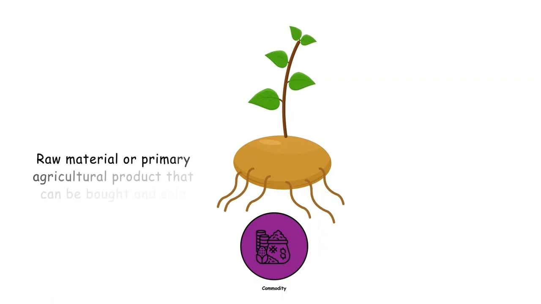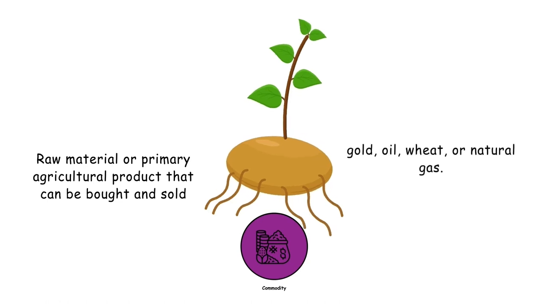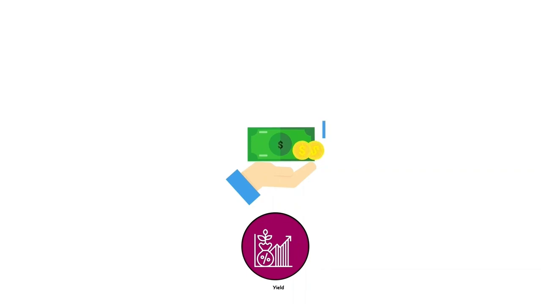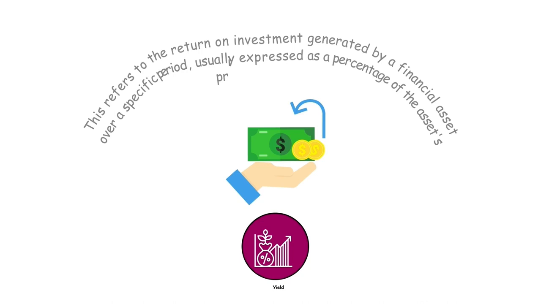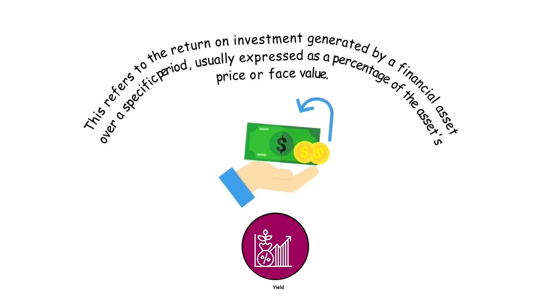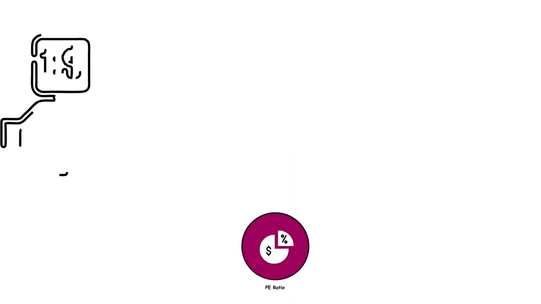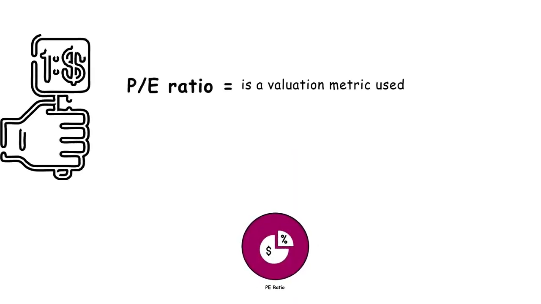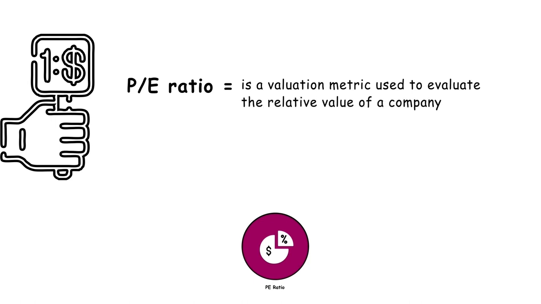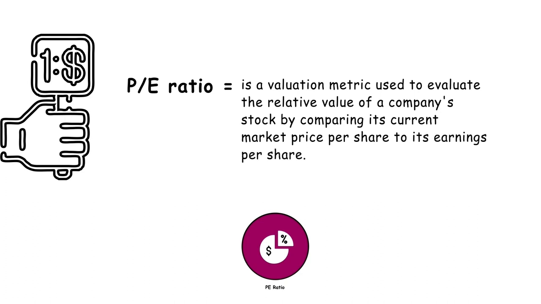Commodity. This is a raw material or primary agricultural product that can be bought and sold, such as gold, oil, wheat, or natural gas. Yield. This refers to the return on investment generated by a financial asset over a specific period, usually expressed as a percentage of the asset's price or face value. P/E ratio. The price-earnings ratio, or P/E ratio, is a valuation metric used to evaluate the relative value of a company's stock by comparing its current market price per share to its earnings per share.